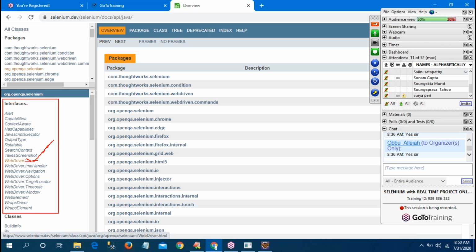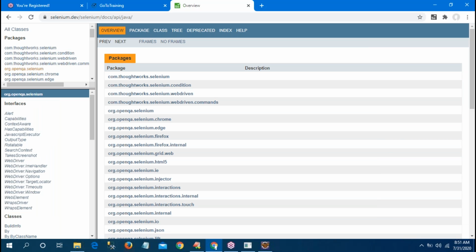What is it? What is a WebDriver? Interface. Yes, enough. A single-word answer. No need to worry or bother. If anybody asks for proof, open this. See, this is the package. In the package, what is the WebDriver? Interface.